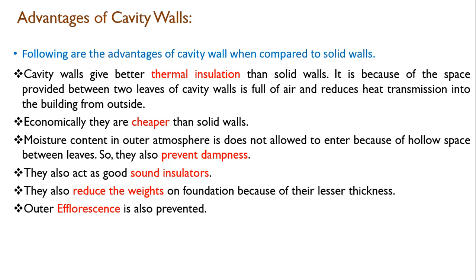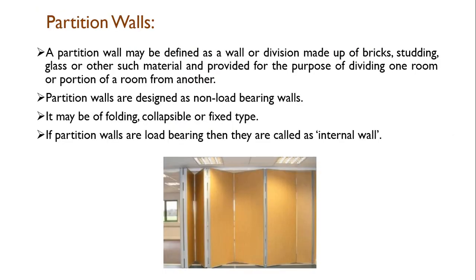Then it also reduces or prevents efflorescence. Efflorescence means what? Efflorescence is nothing but the white patches on external walls. If salt is there, due to water spread it leaches out and there will be white patches, which are called efflorescence. In a cavity wall, the efflorescence effect will get reduced as far as the internal wall is concerned. Now, these are about cavity wall.